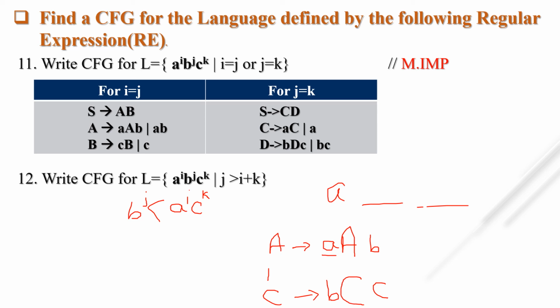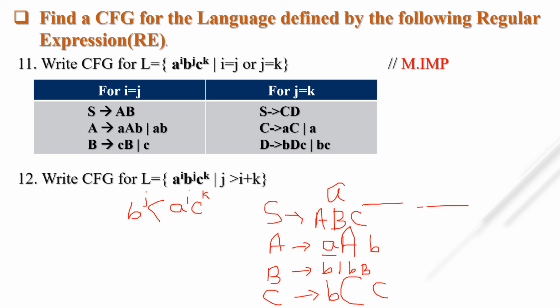And what is B? Capital B tends to 1B or any number of times B, then and only then the condition will be fulfilled. And if I start the starting state with capital A, B and C, these three, A, B and C, both are going to derive.